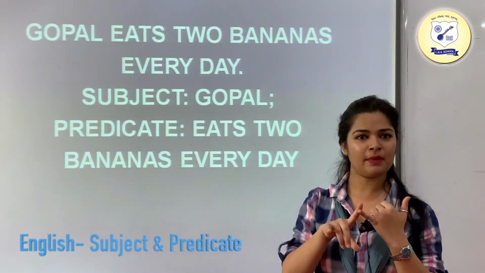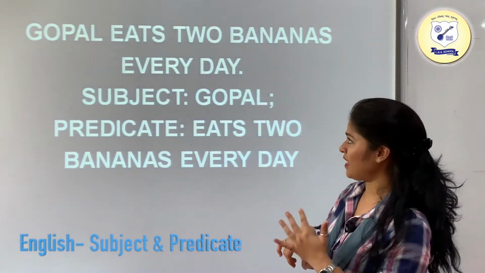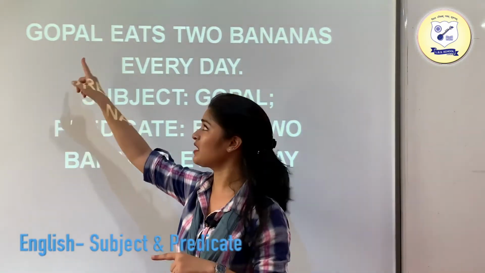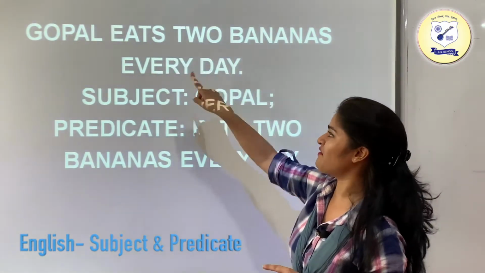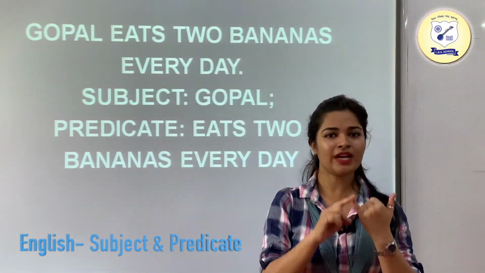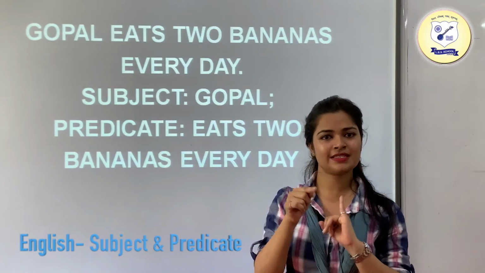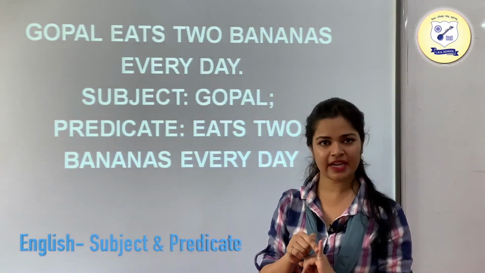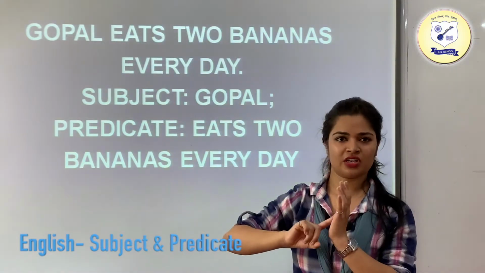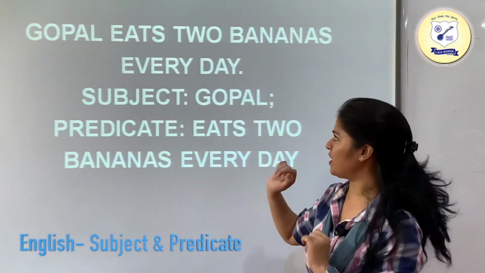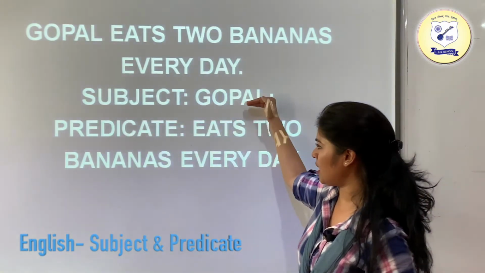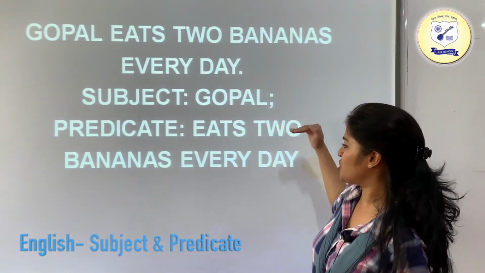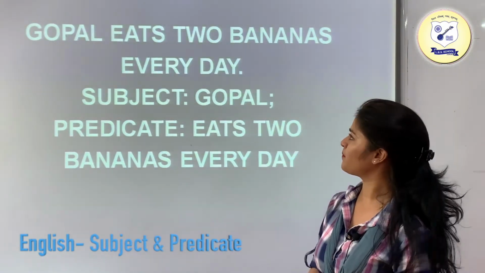Subject could be a person, animal or thing. As you can see, Gopal is a person, so this is going to be your subject. As I have told you, in a sentence there should be 2 things, a subject and a predicate. Gopal is the subject, so the remaining part would be what? Your predicate. The subject is Gopal and the predicate is the remaining part of the sentence, which is "eats 2 bananas every day."